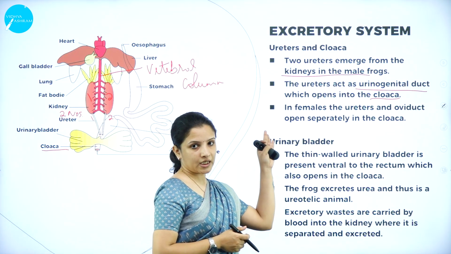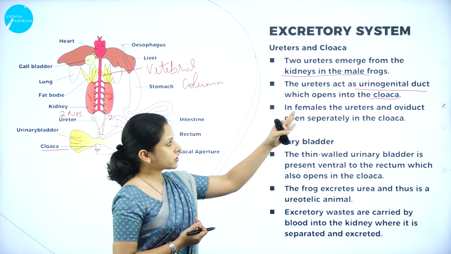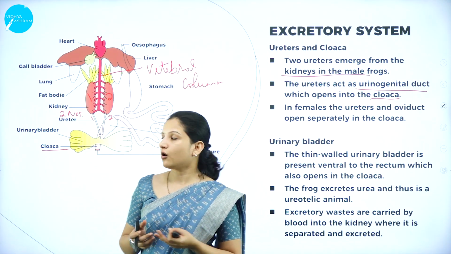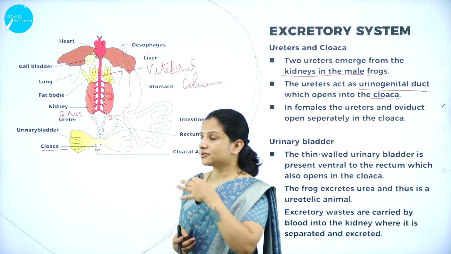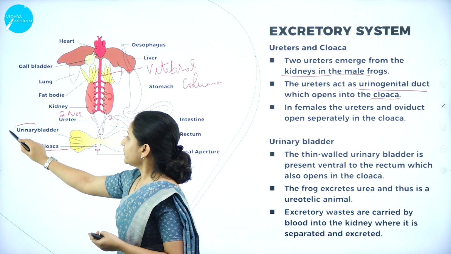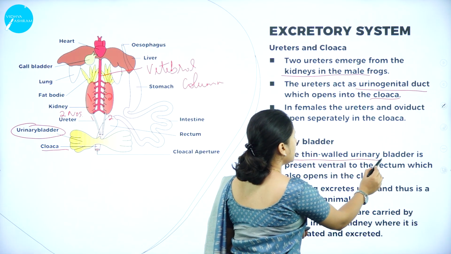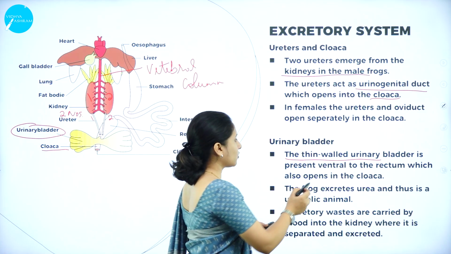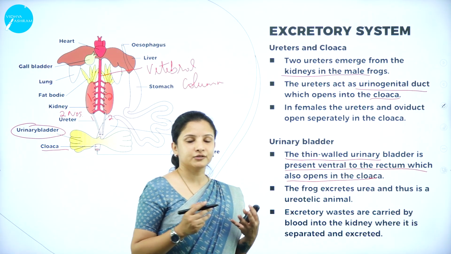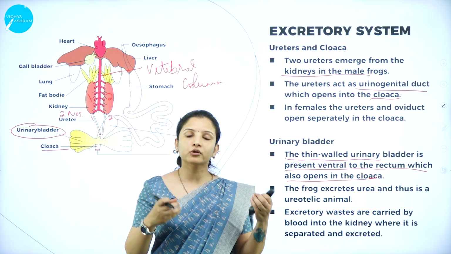And next comes the urinary bladder. Excretion is through the kidneys and the urinogenital duct or the ureters, but the urinary bladder is a separate organ for the passage of the urine. It possesses a thin wall, and it is present on the ventral side of the rectum, which also opens into the cloaca. So the movement of the solid excretory waste and the urine both are through the cloaca.